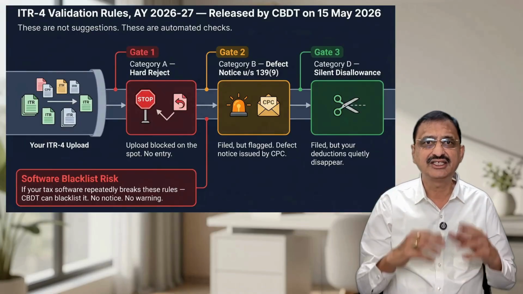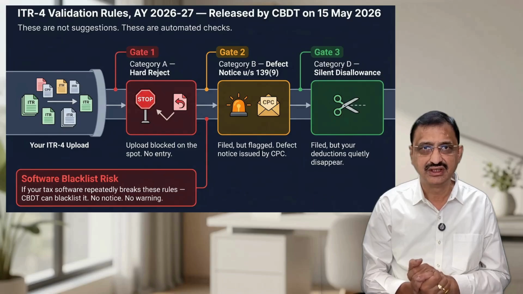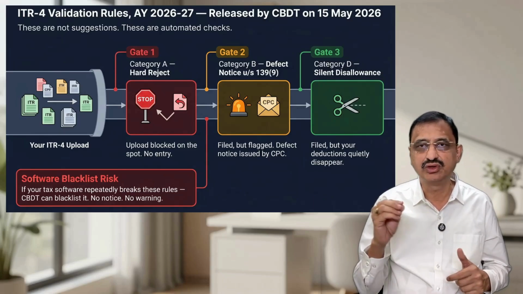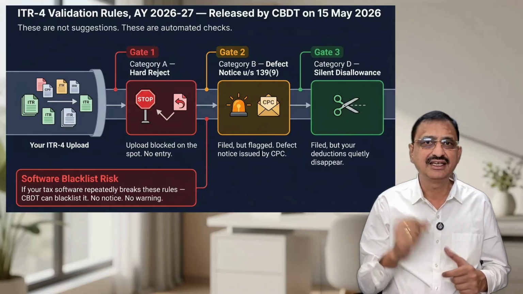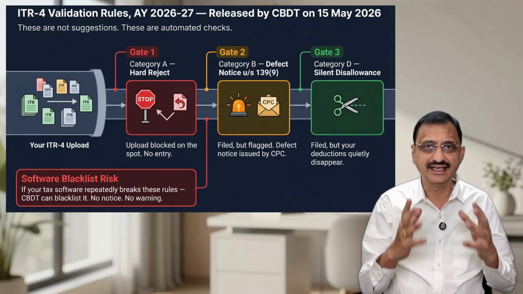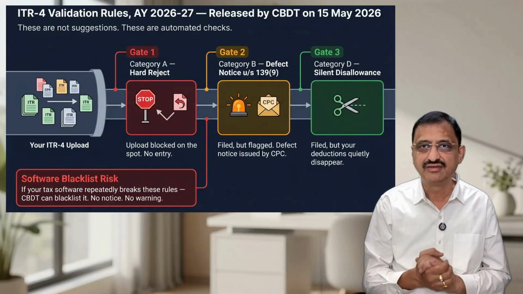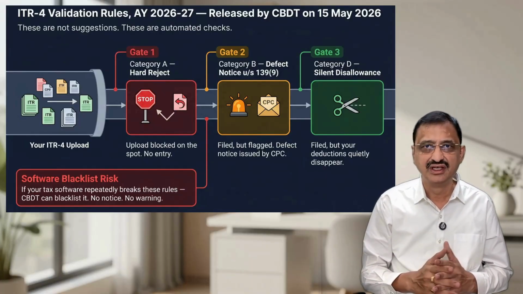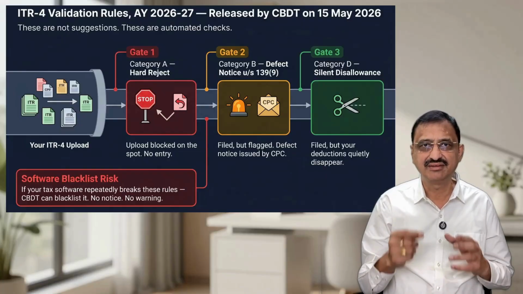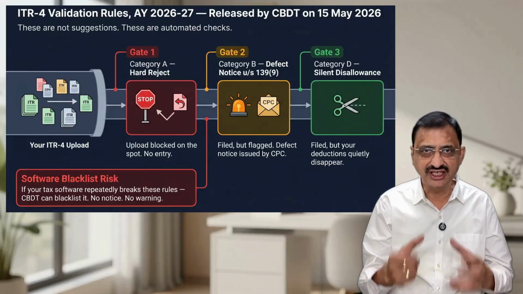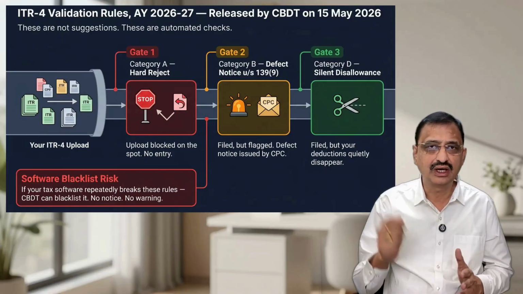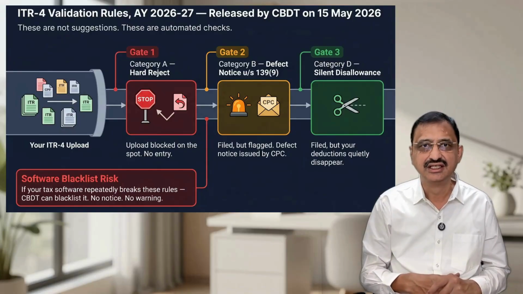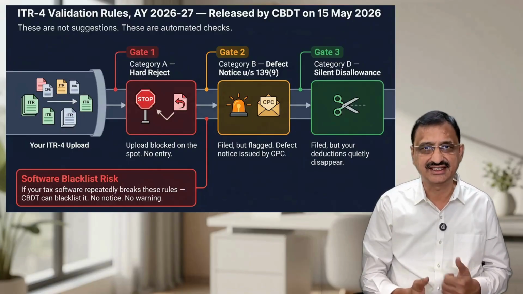So, what are we actually talking about? On 15th May 2026, the CBDT, Central Board of Direct Taxes, quietly released a document called ITR-4 Validation Rules for Assessment Year 26-27, version 1.0. This is the rulebook that the income tax e-filing portal uses to check your return the moment you upload it. These aren't suggestions, these are automated checks.